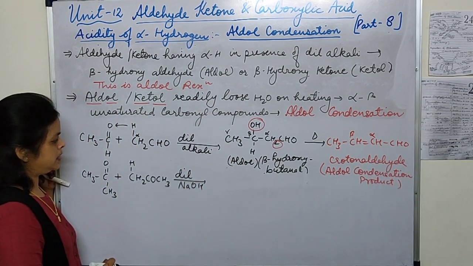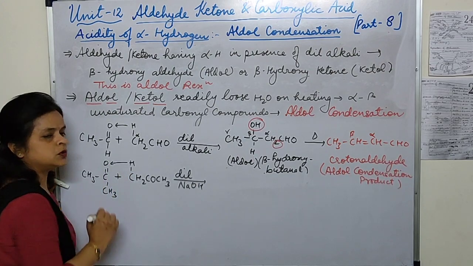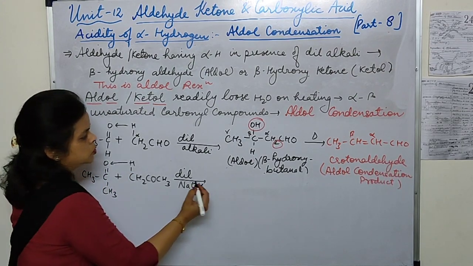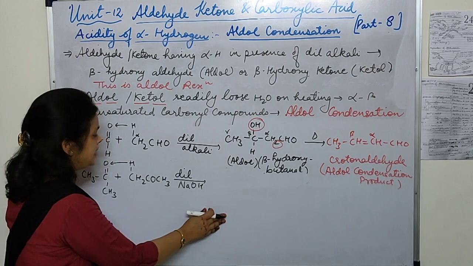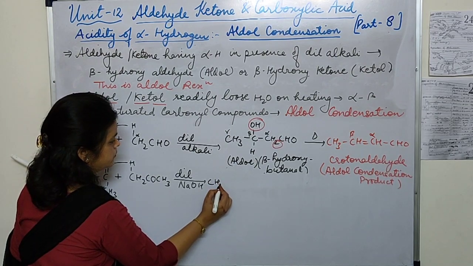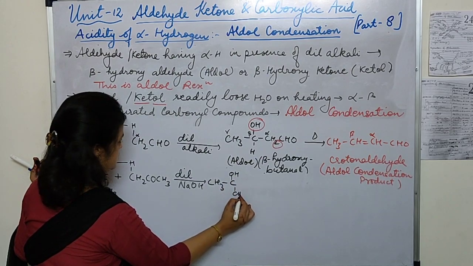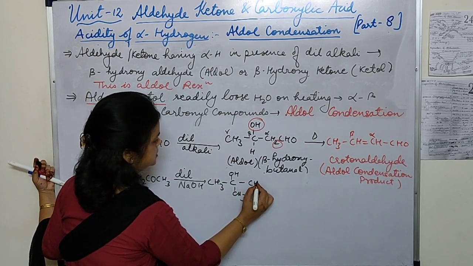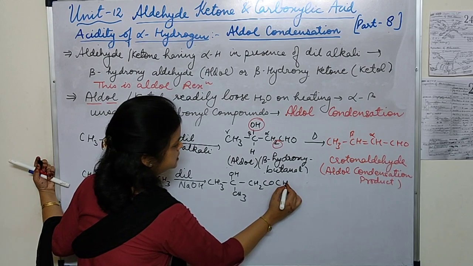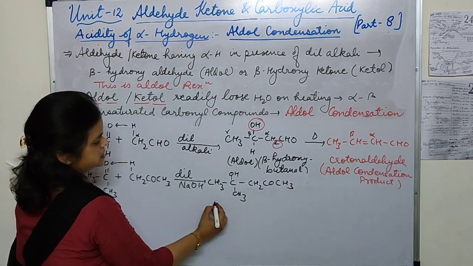Now with dilute NaOH, this is going to get attached with this one, so first we will write the structure of the aldol. CH3C(OH)CH3CH2COCH3. Now this is ketol.